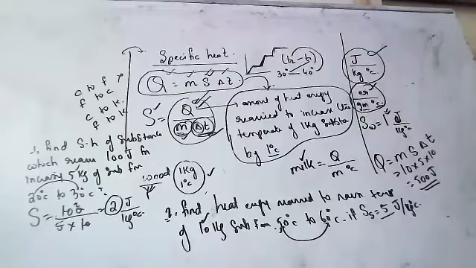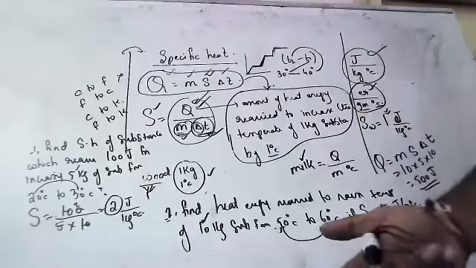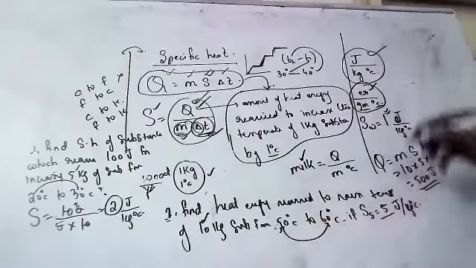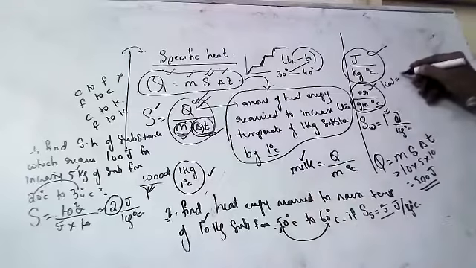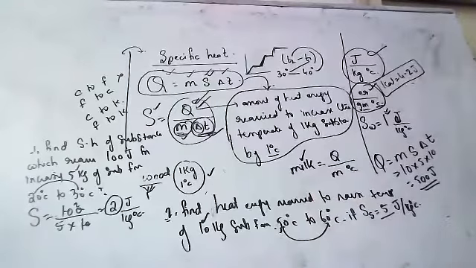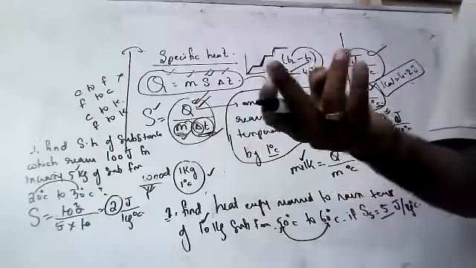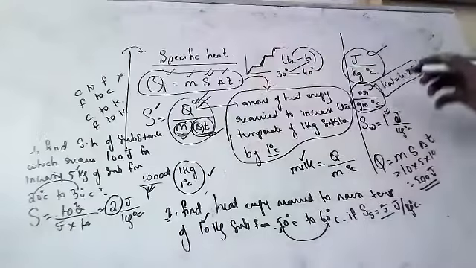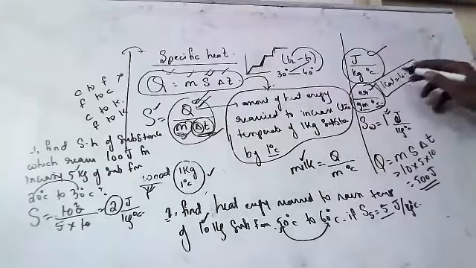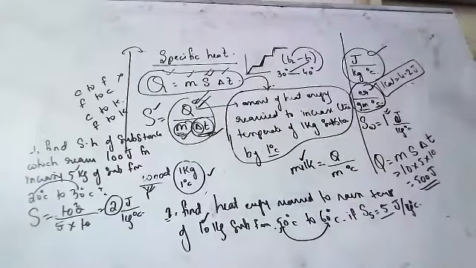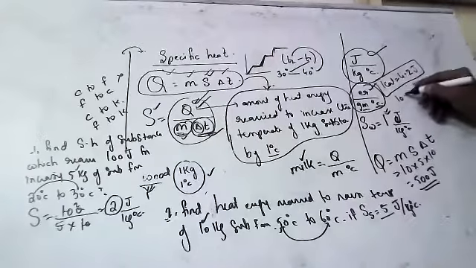Okay, children. Suppose if anyone asks you to convert into calories, 1 calorie is equal to 4.2 joules. Always remember, sometimes they will ask you heat in calories also. How to convert calories into joules? 1 calorie is equal to 4.2 joules. Suppose I have 100 joules.